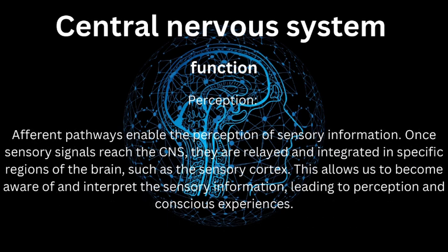Second, perception. Afferent pathways enable the perception of sensory information. Once sensory signals reach the CNS, they are relayed and integrated in specific regions of the brain, such as the sensory cortex. This allows us to become aware of and interpret the sensory information, leading to perception and conscious experiences.